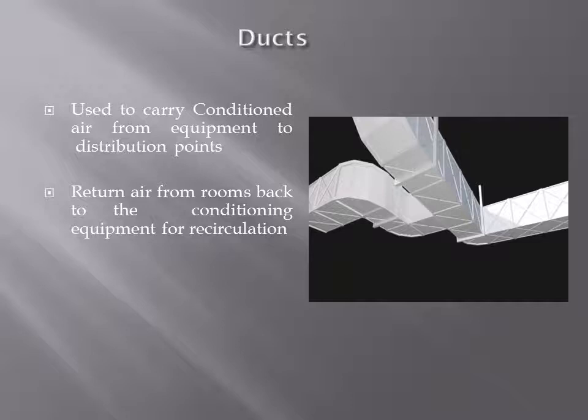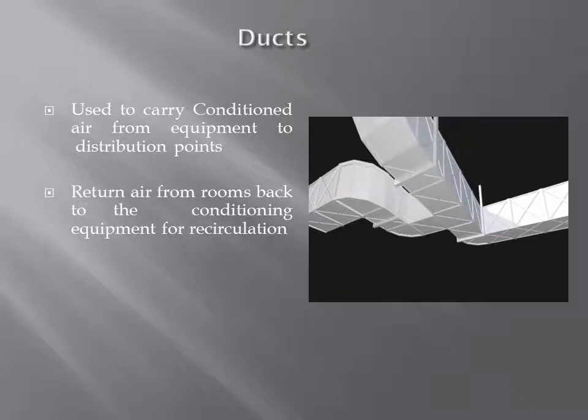Mainly we prefer circular ducts because they carry more air in less space. These ducts are generally made of sheet metal like galvanized iron (GI) sheet or tin sheet. We can also make ducts with non-metals like glass fiber, cement and asbestos ducts, which are used for underground air distribution purposes.